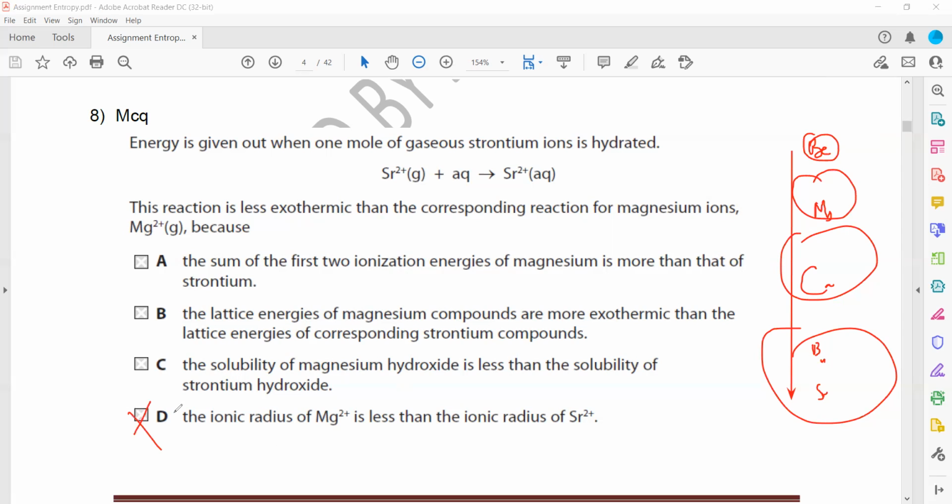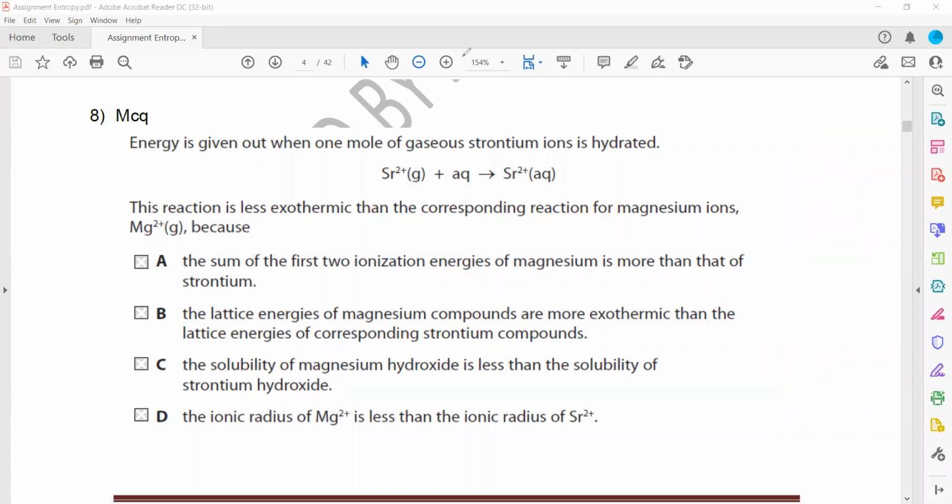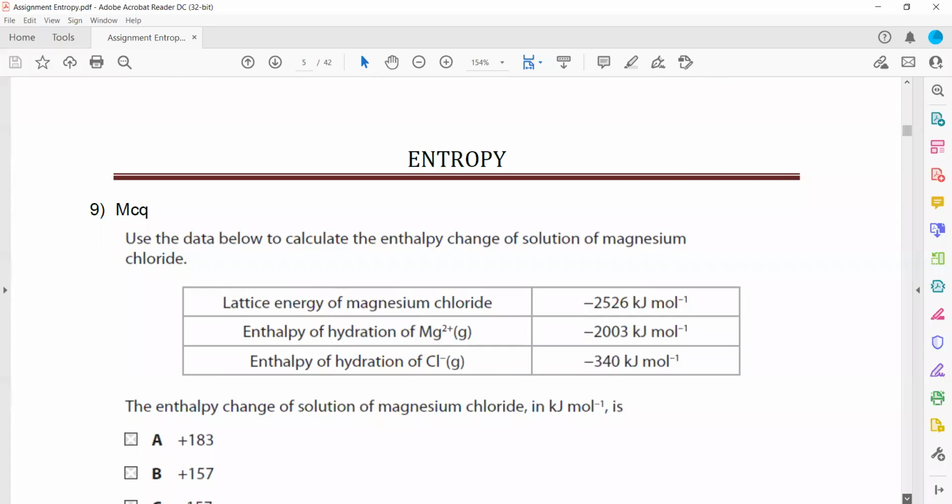So because the magnesium ion is smaller in size, or has a smaller ionic radius compared to strontium, that's why the hydration energy of magnesium is more exothermic compared to that of strontium.